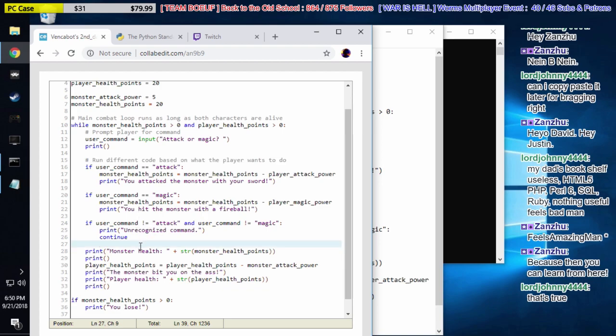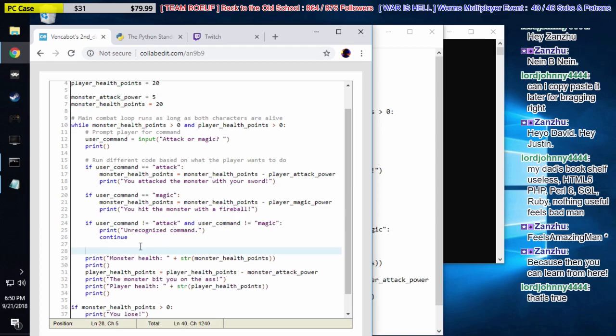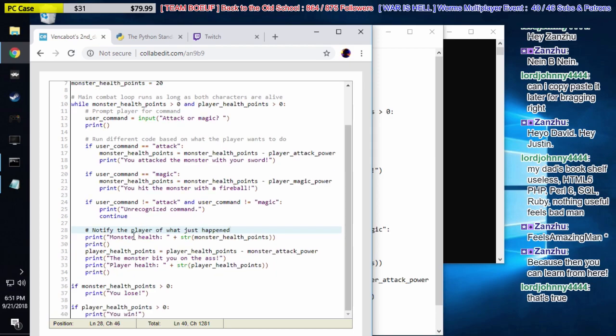Then finally, at the very bottom, after we get out of this if block, we're going to say, notify the player of what just happened. In this block, we actually just print off some data. So we print off how much health the monster has left, we print off how much health the player has left, and then the monster attack. Actually, let's make this a separate block here, right?